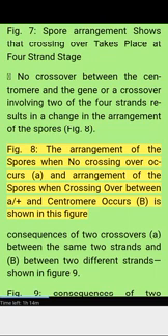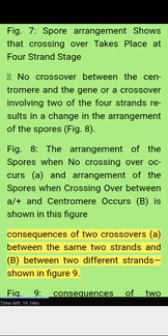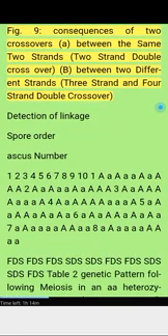The arrangement of the spores when crossing over between A plus and the centromere occurs is shown in this figure. A: consequences of two crossovers between the same two strands, and B: between two different strands, shown in figure 9. Figure 9. Consequences of two crossovers between the same two strands: 2-strand double crossover. Between two different strands: 3-strand and 4-strand double crossover.